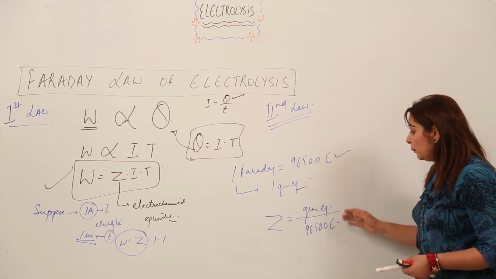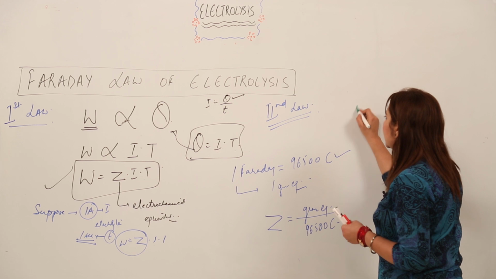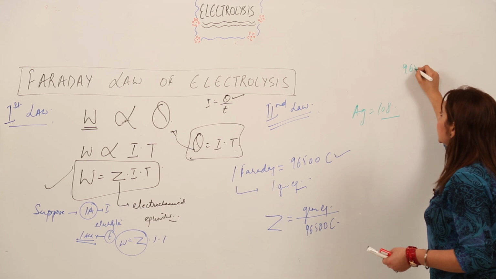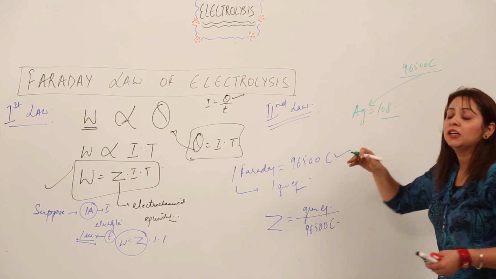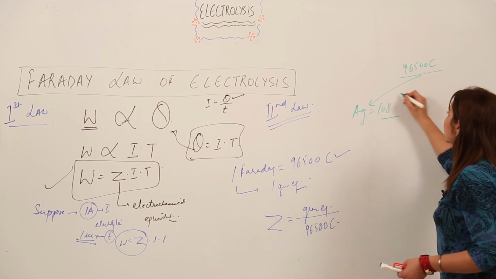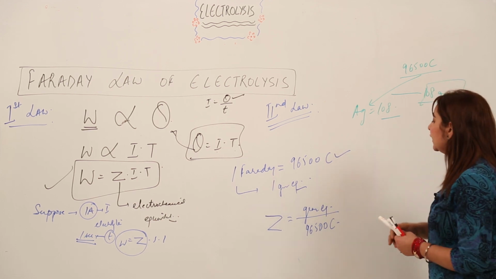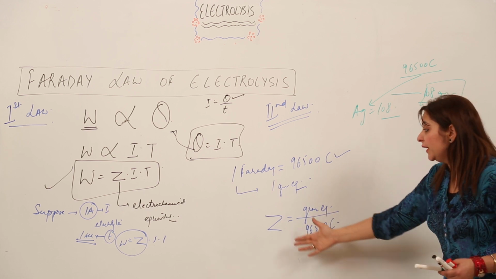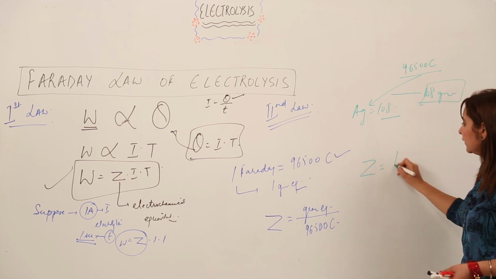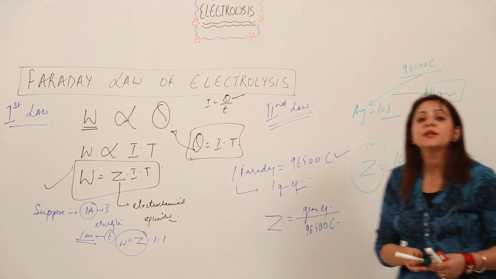Now the question must be coming to your mind: what is this gram equivalent? Let me take an example. The mass of silver is 108, you know that, right? When I pass 96500 coulomb of electricity through an electrolyte containing silver, how much weight of silver do I get? I get 108 gram equivalent of silver. This is the gram equivalent weight. So if I wish to calculate the electrochemical equivalent for silver, I will put Z equal to the gram equivalent, 108, divided by 96500. This will give the value of electrochemical equivalent.